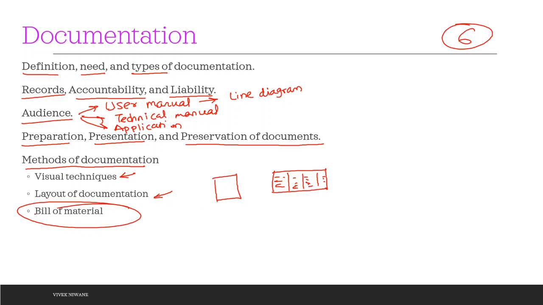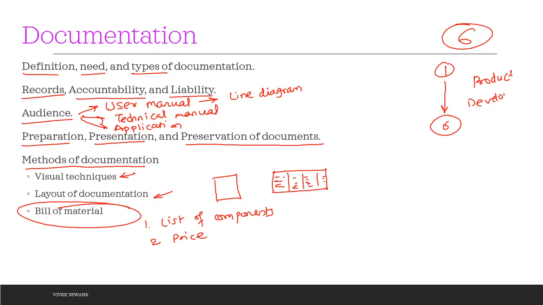And most important is the bill of material. The bill of material will have the list of components, the price of those particular components, and at the end we will have the total. This is unit number 6. And if you club all units starting from unit number 1 to 6, this is nothing but the product development, or we can say the life cycle.